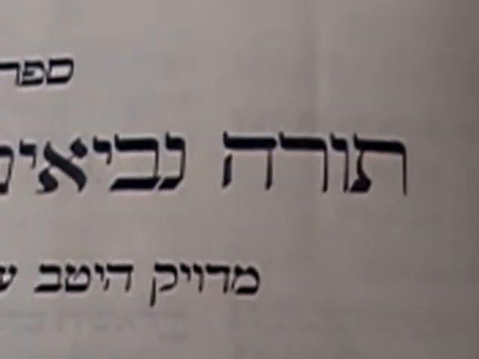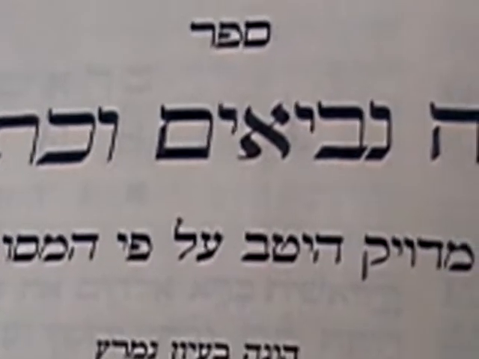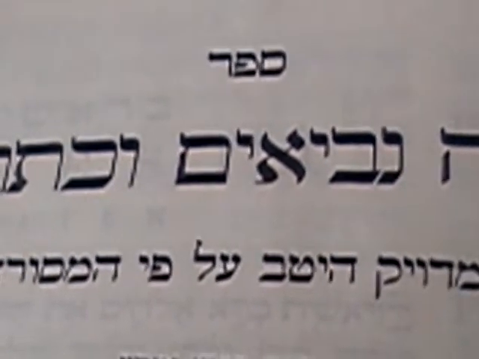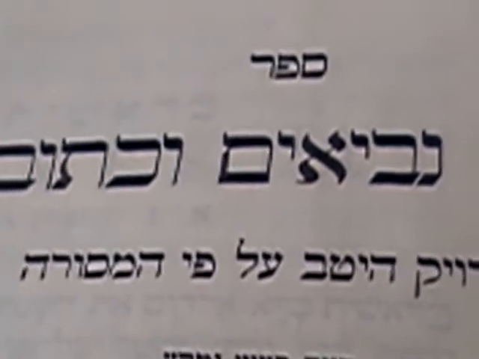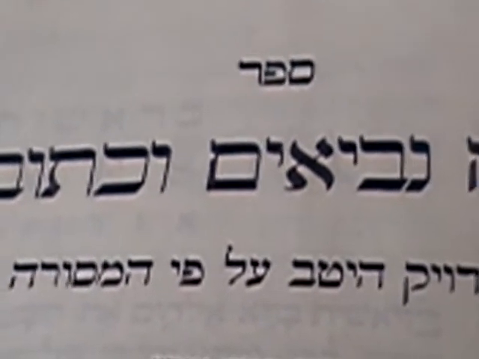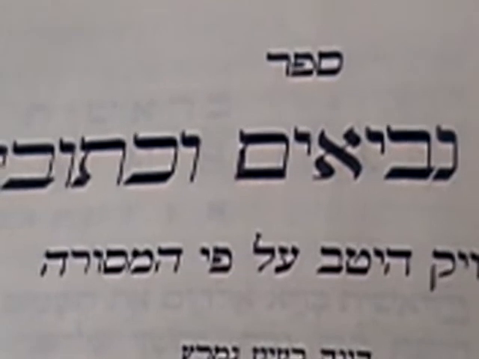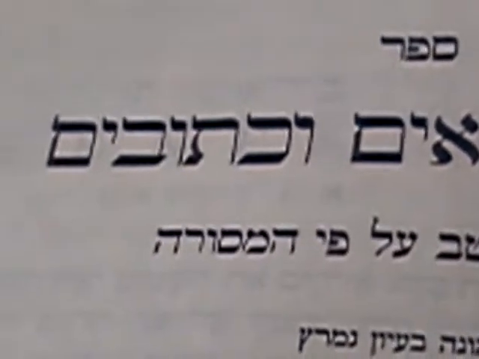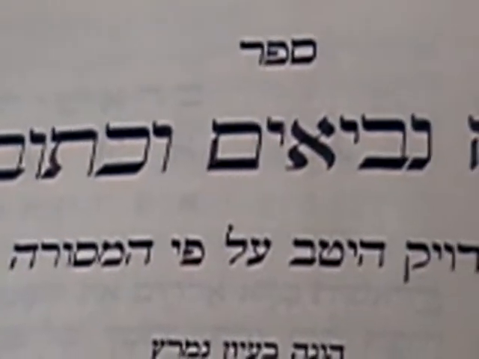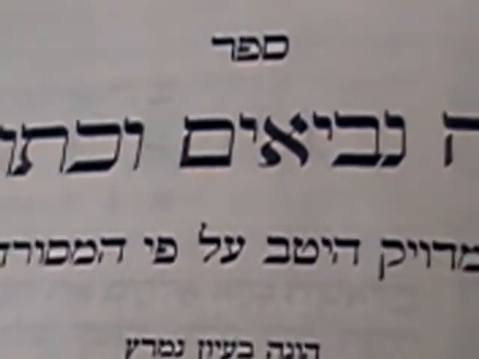And up here it has Sapar, it has Tawarah, Nabiim, Nabiim.